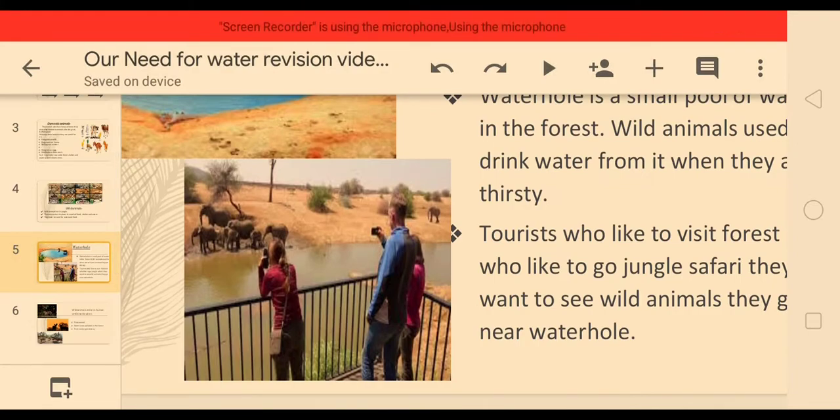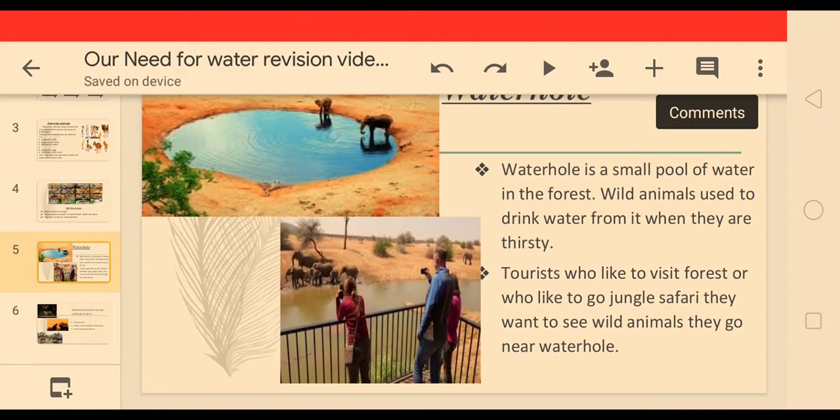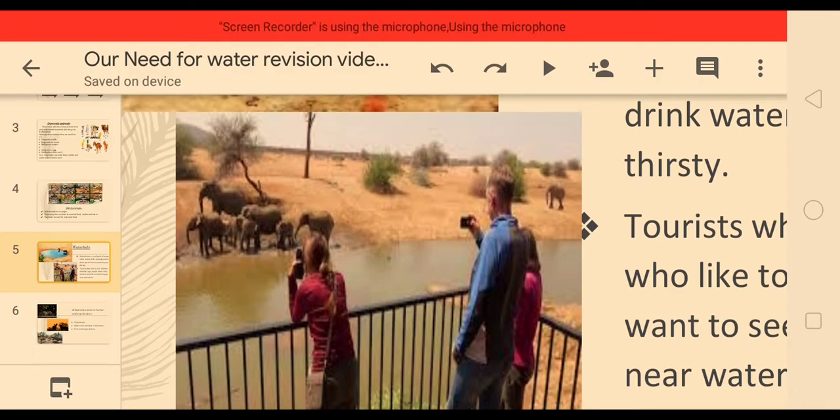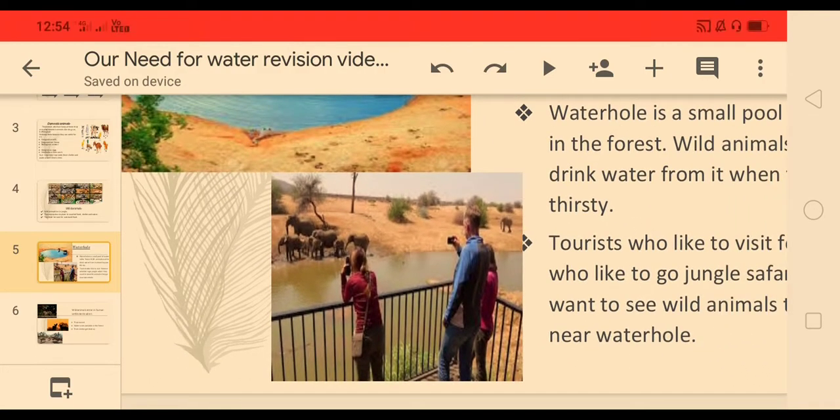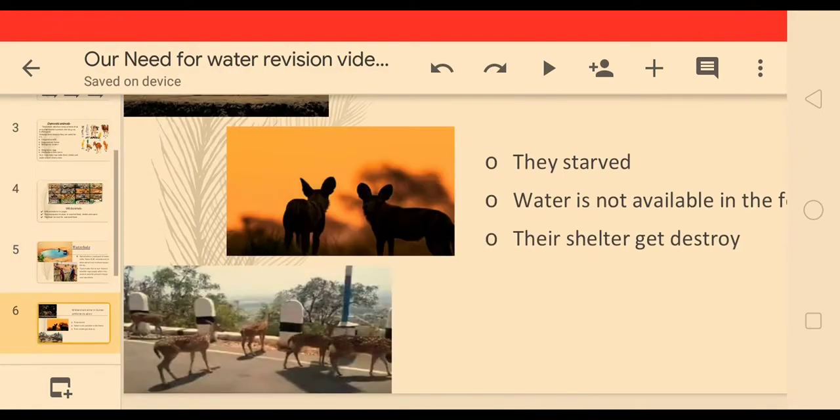Tourists who like to visit the forest, who like to go on a jungle safari, want to see wild animals, and they go near the water hole. They stand near the water hole because they know that wild animals will come there to drink water. That time they can see the wild animals.